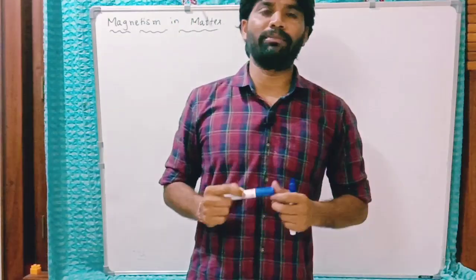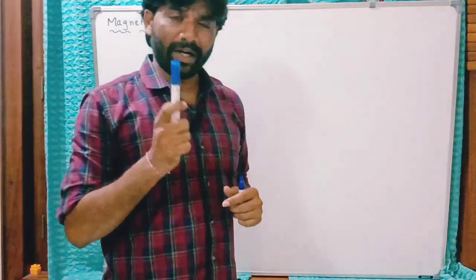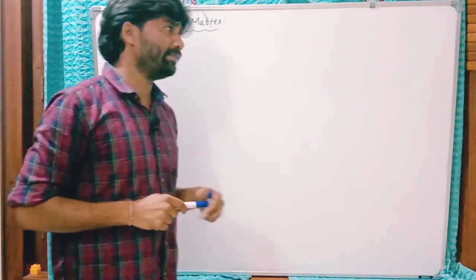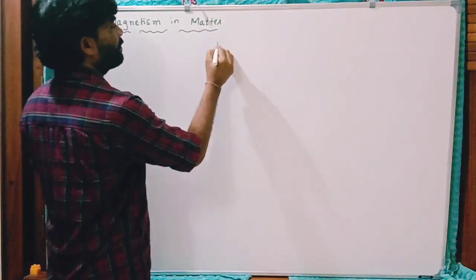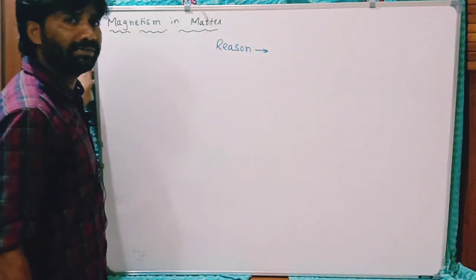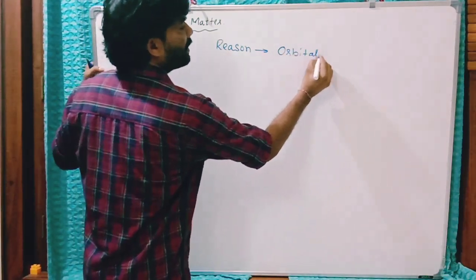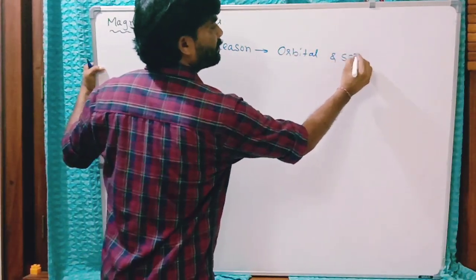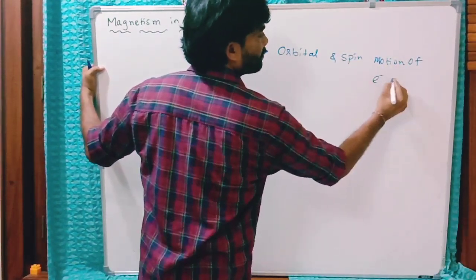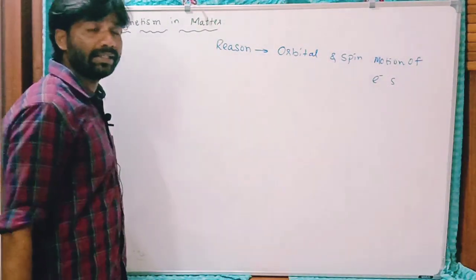In today's class I am going to explain magnetism in matter. You know why matter possesses magnetism? The reason is very simple. Reason for magnetism of matter: orbital and spin motion of electrons. Orbital and spin motion of electrons can create magnetic field in a matter.